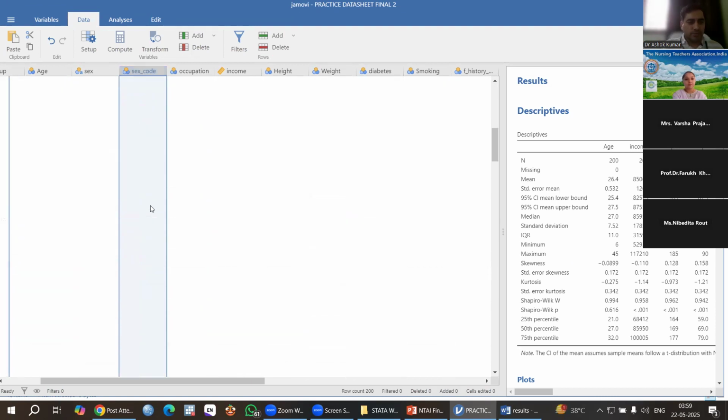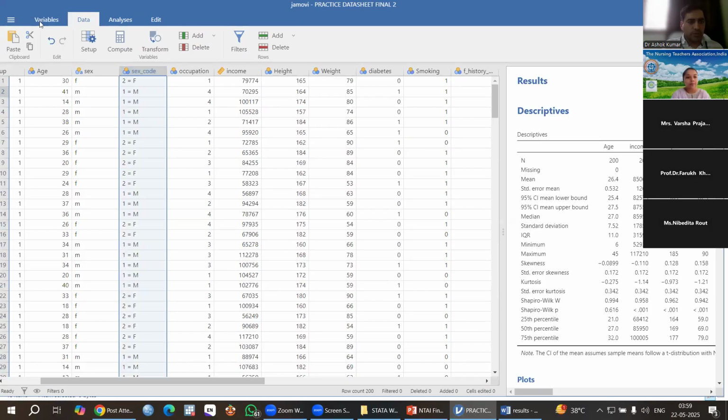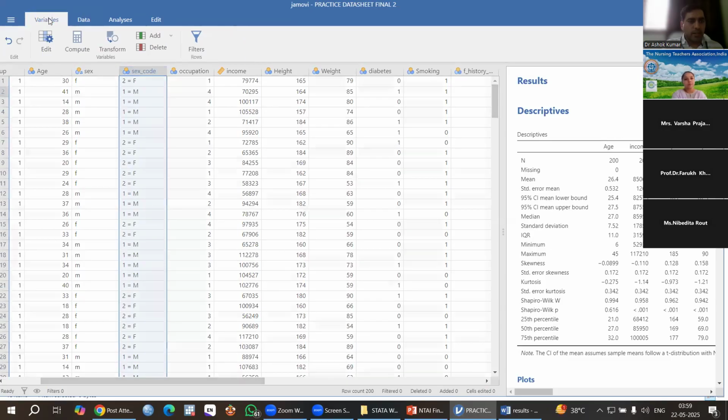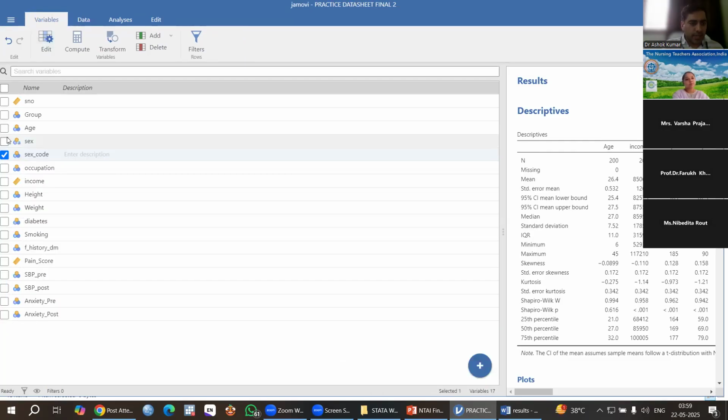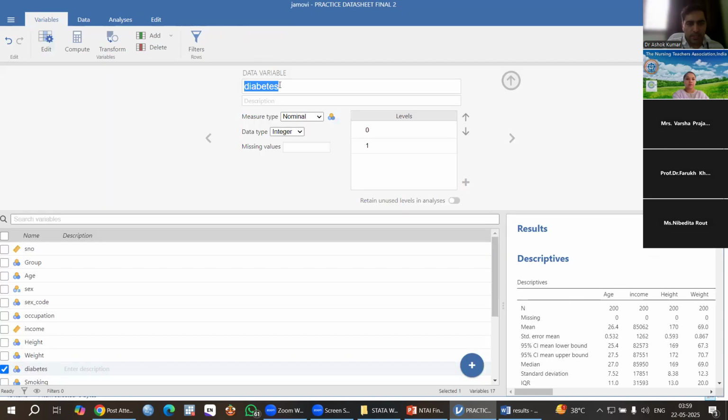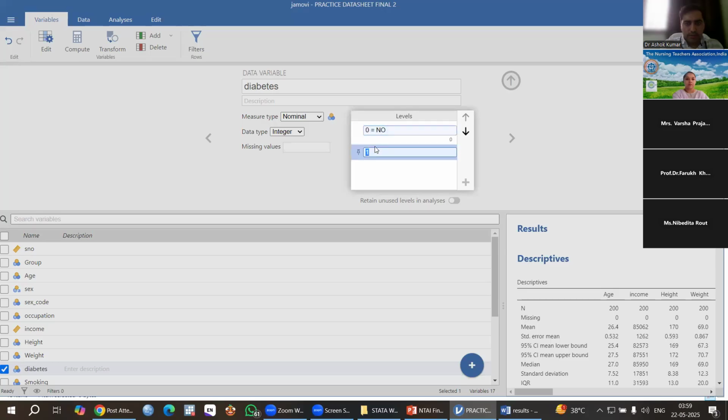So what you have to do is click Variable, then Edit. We have to select that particular variable, for example, diabetes. If I want to give coding for diabetes, I click here and then click Edit. This diabetes came here. Then I can give 0 is equal to no and 1 is equal to yes. Then it's okay. There is no problem.